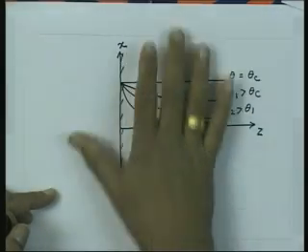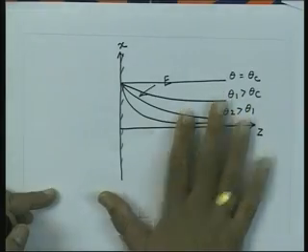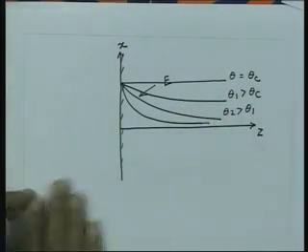And then once these fields are set up in the steady state, there is no net power flow into the second medium, and the power flow essentially is in medium 1. These fields are also referred to as the evanescent fields.